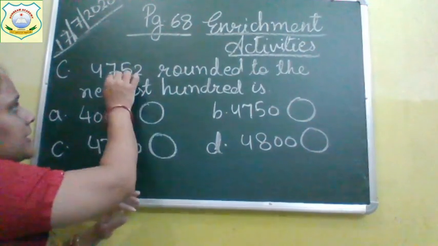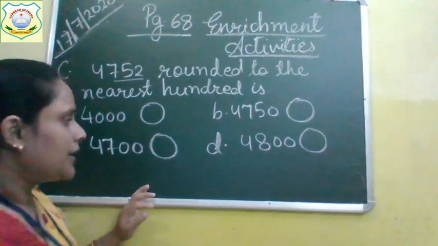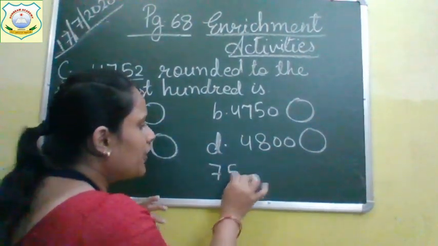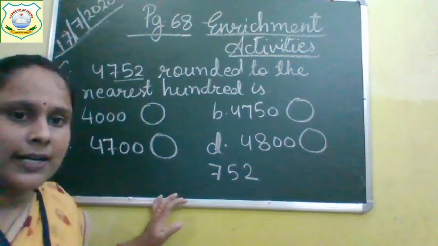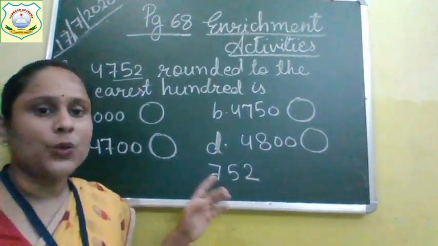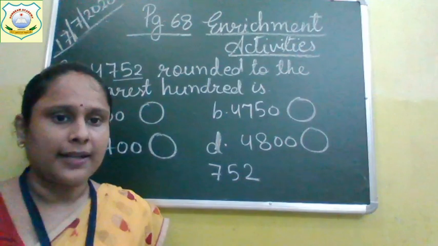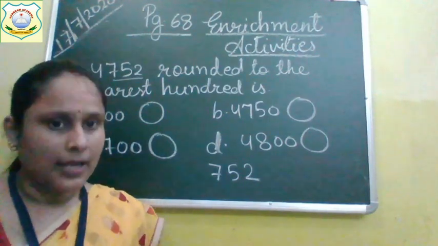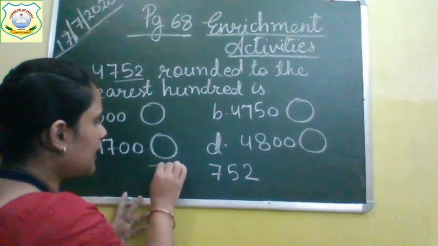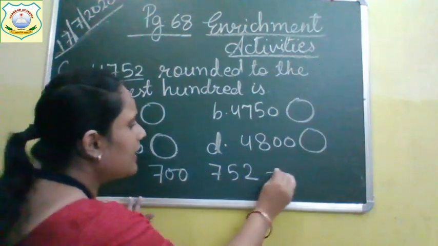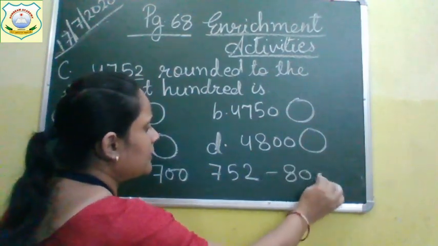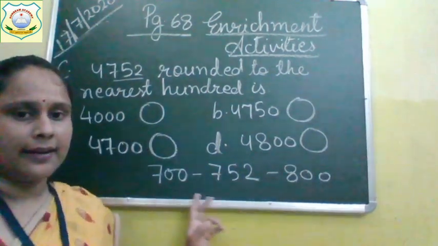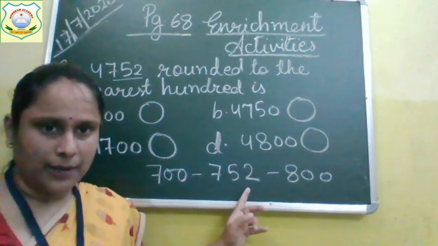Now see children, 4,752 is the number, 752. Now 752 will lie between which 100 numbers? It comes between 700 and 800, isn't it? Between 700 and 800, 752 comes.